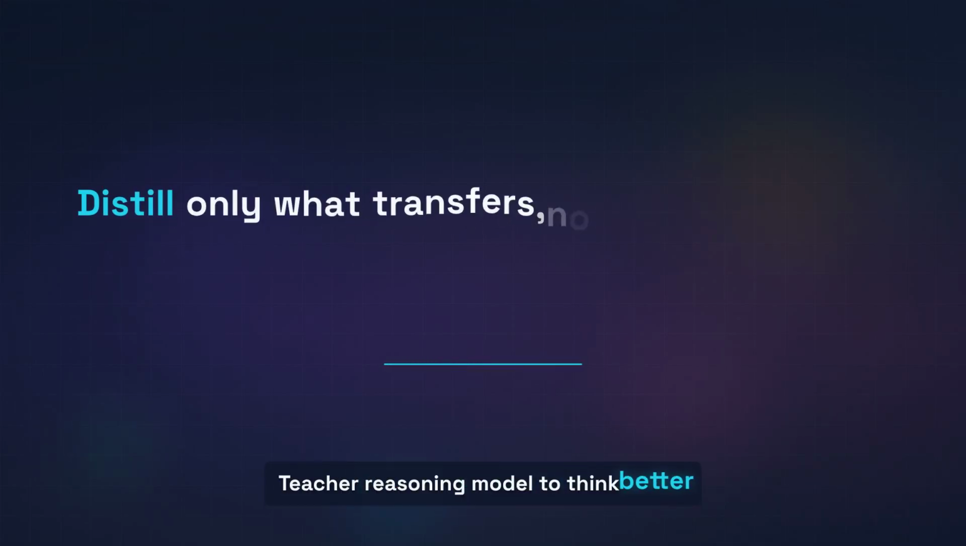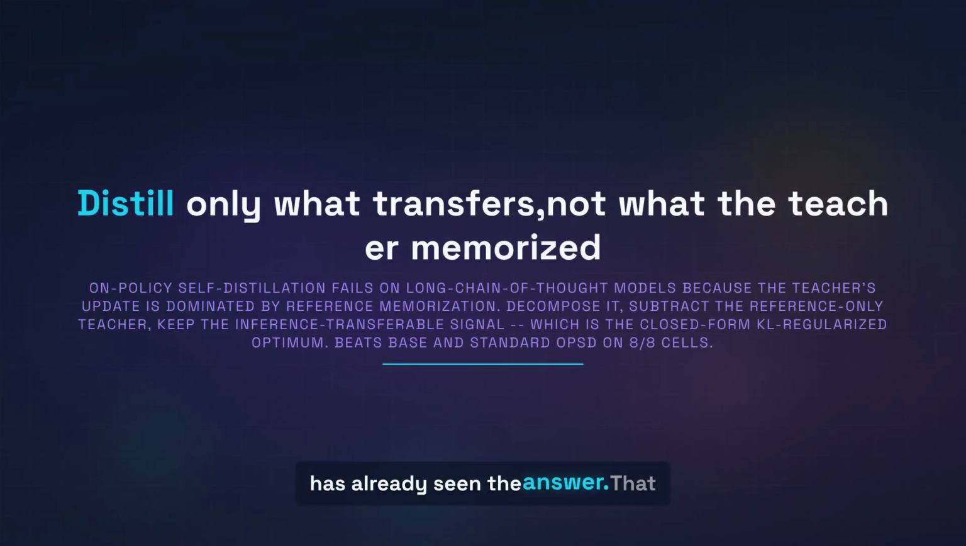Teach a reasoning model to think better by copying a smarter teacher that has already seen the answer. That is on-policy self-distillation, OPSD. It should work, and on most models it does. But on long chain-of-thought reasoning models, it consistently fails: marginal gains, often an outright drop.